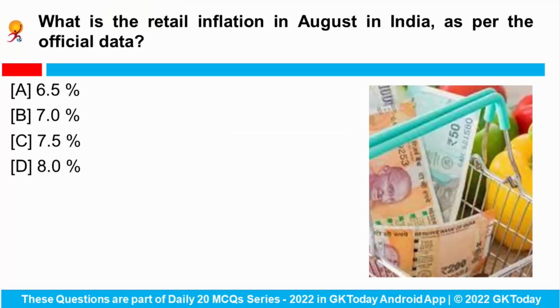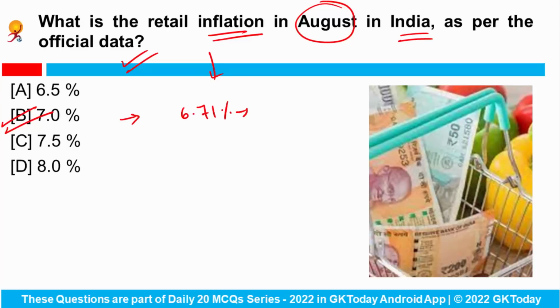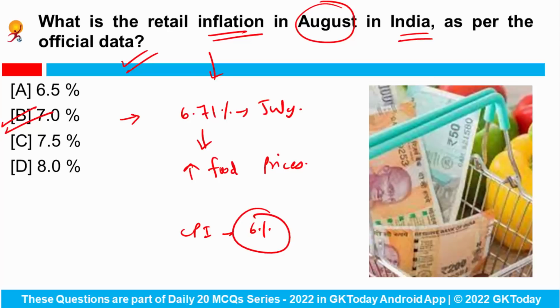Let's start. What is the retail inflation in the month of August in India as per the official data? So India's retail inflation rose to 7% in the month of August from 6.71% in the month of July. Why? Because of higher food prices. And the consumer price index based inflation is above RBI's target level of 6% for the 8th month in a row.